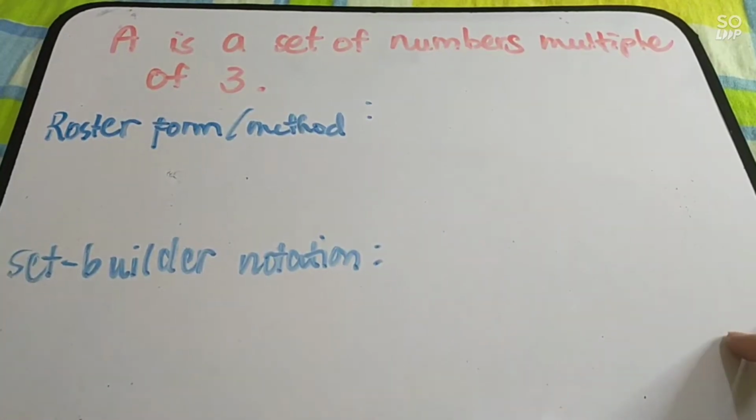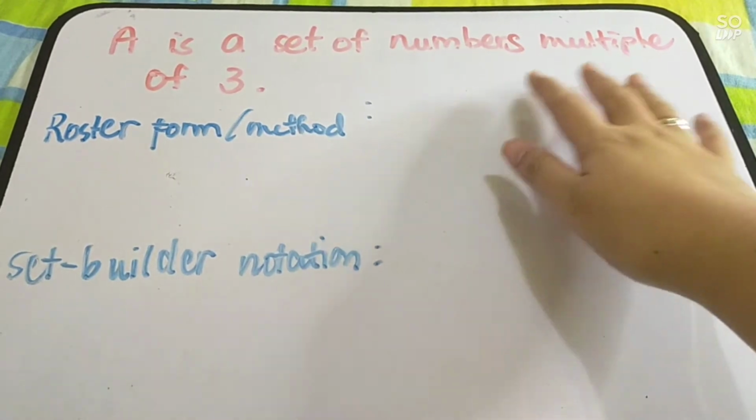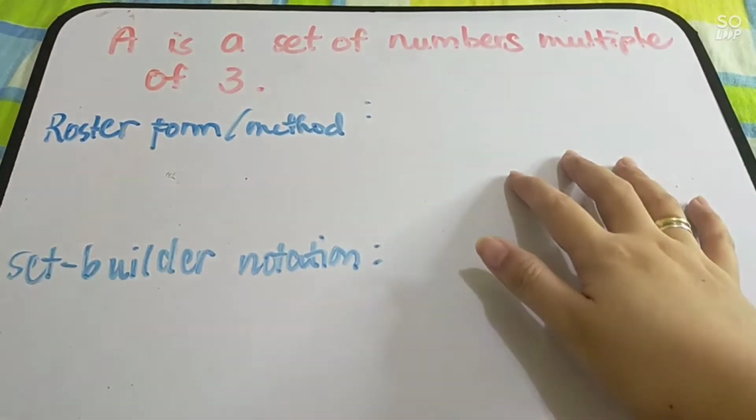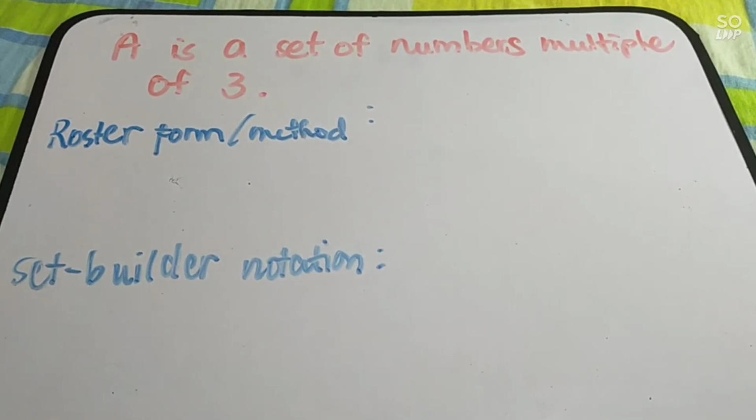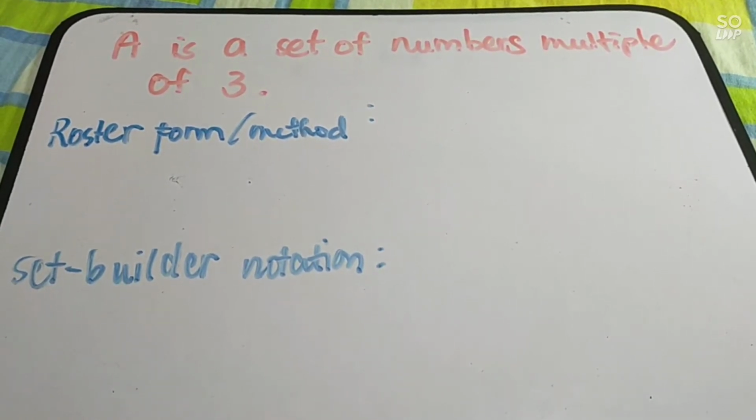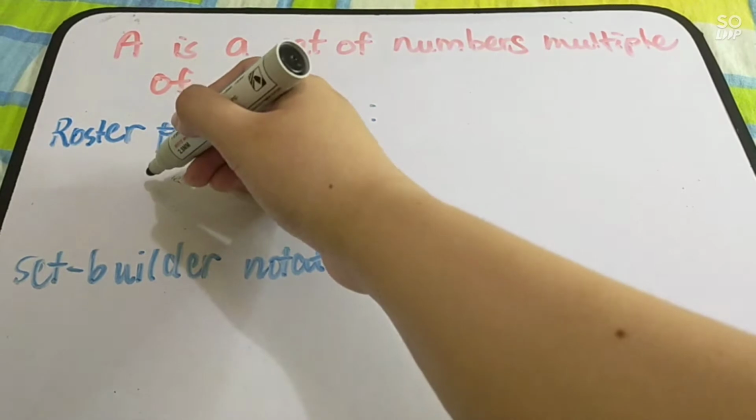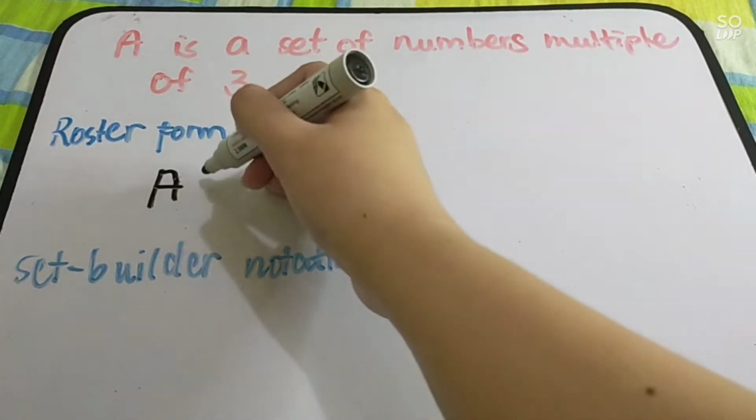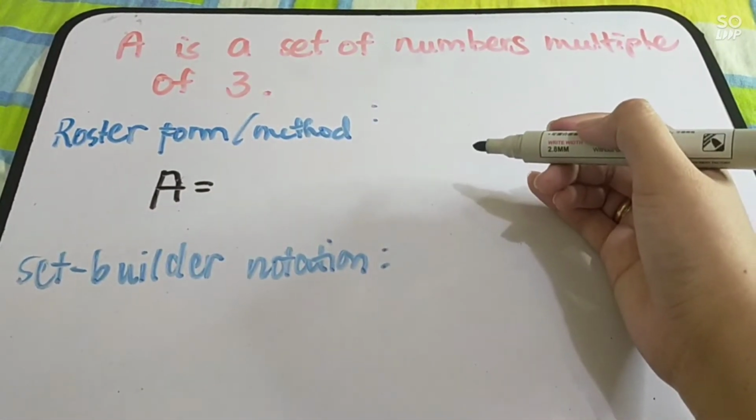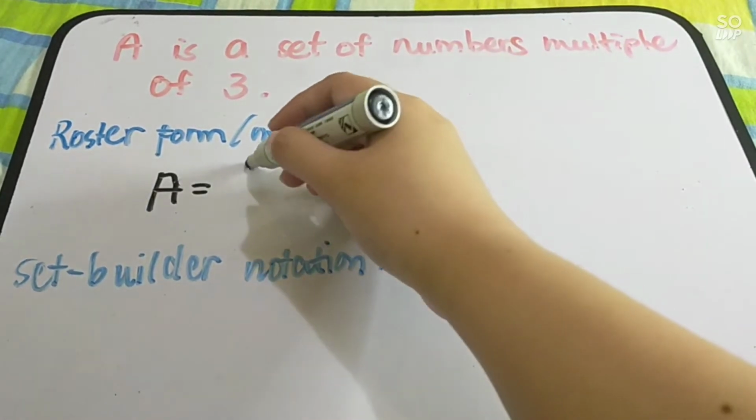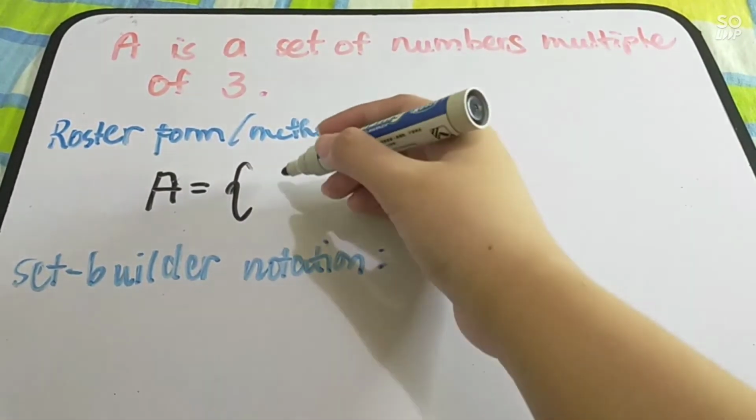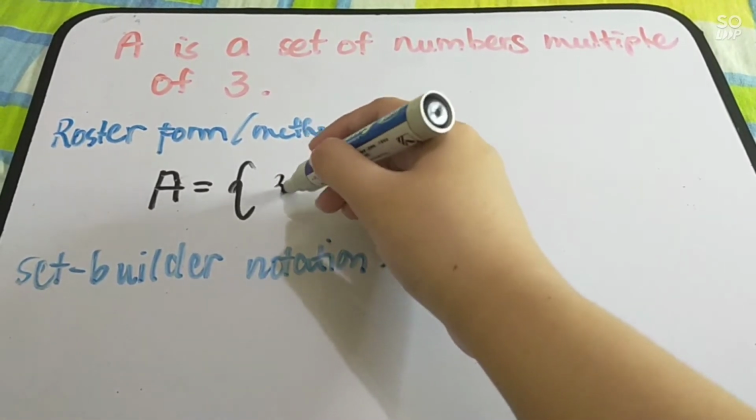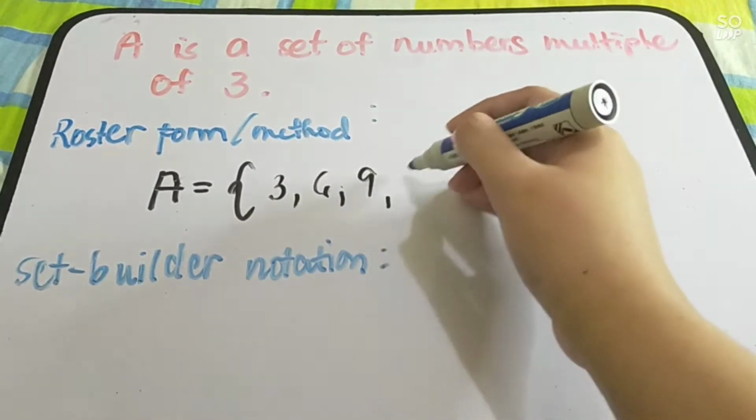Let's have the last example. A is a set of numbers multiple of 3. So, this is the description. Let us have the roster form or the roster method by listing. So, we are going to name our set as capital letter A. Then, we have open braces. So, we have all the numbers multiple of 3. So, start ka kay 3, 6, 9, 12.